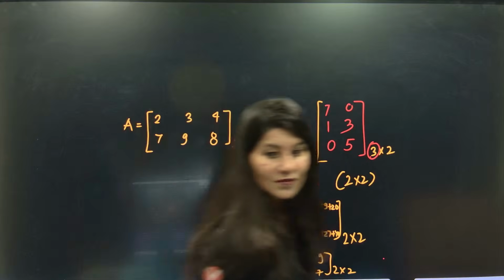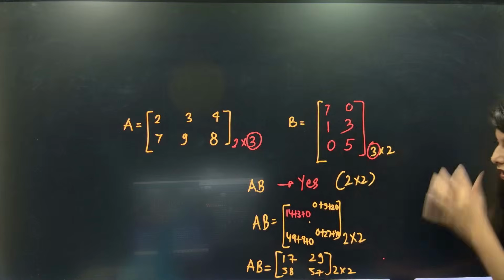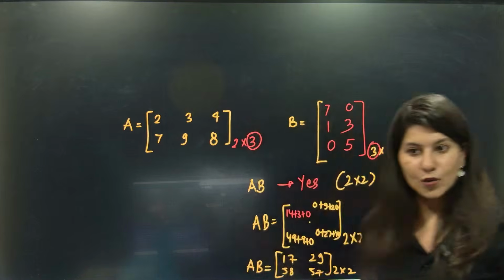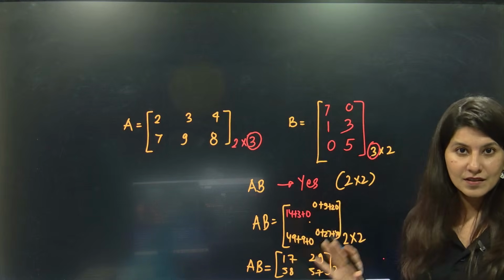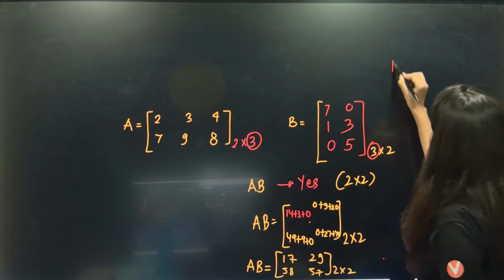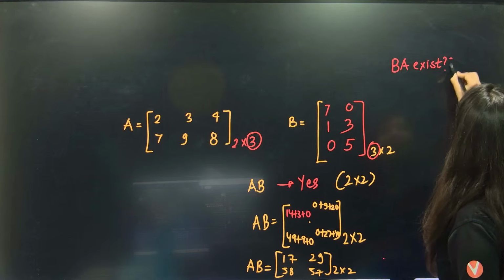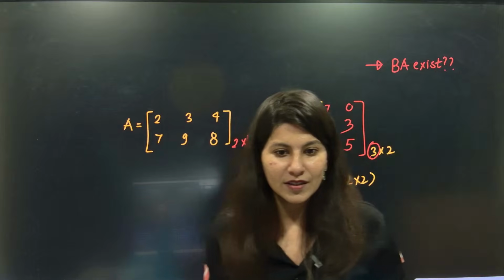Okay. Now I will not do further multiplication. This is done and dusted for you. You can multiply any two matrices with this given approach. Now one thing, tell me, will BA exist or not? Tell me, BA exist or not?